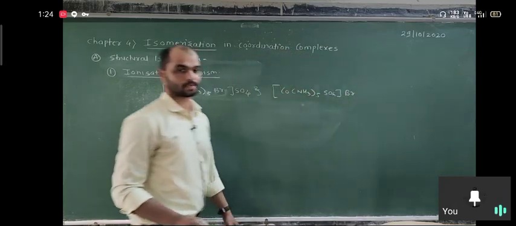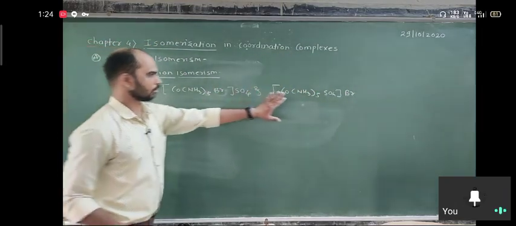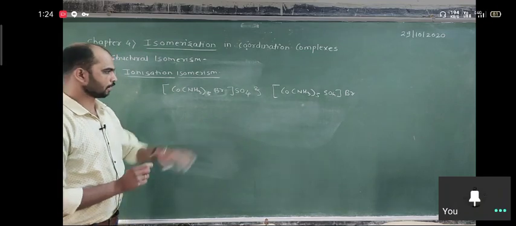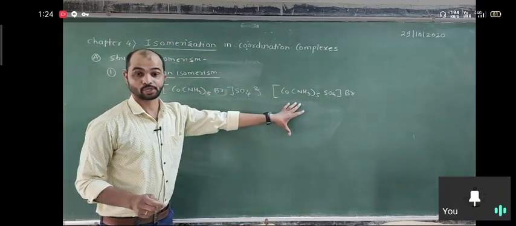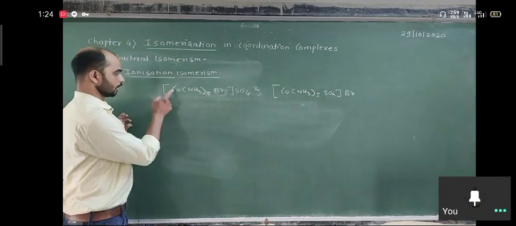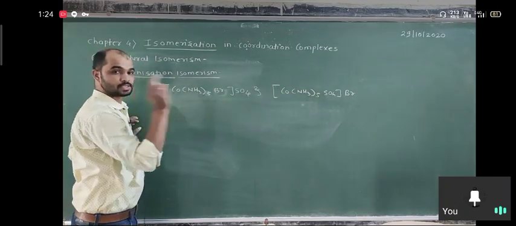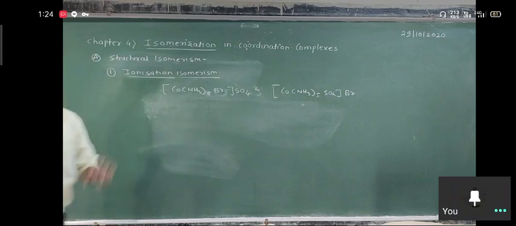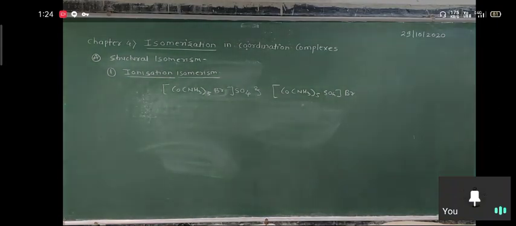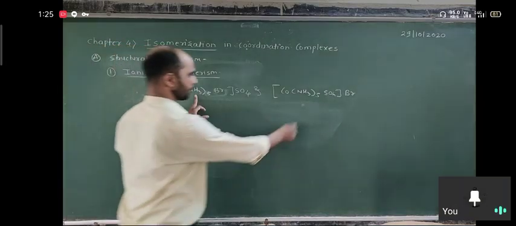Okay, let us see here. Two coordination compounds are given and both have the same molecular formula. Here is a cobalt. Okay, in the second complex there is again cobalt. How many NH3? 5 NH3 in the first, 5 NH3 in the second.